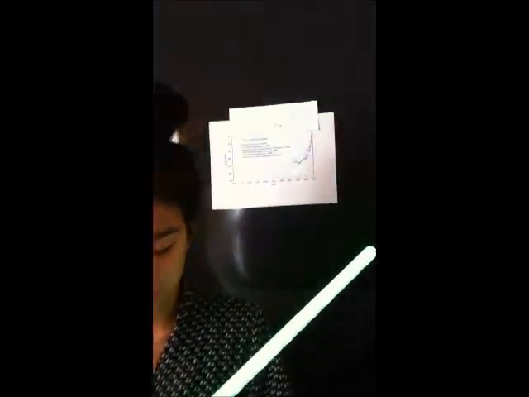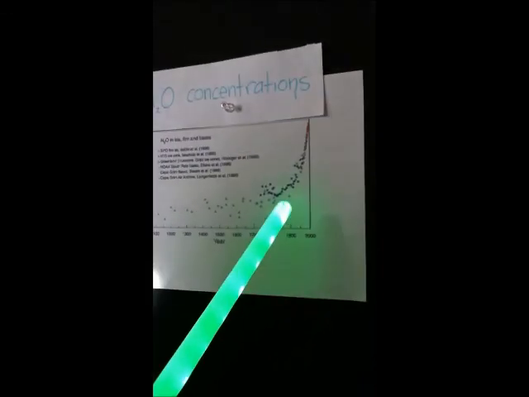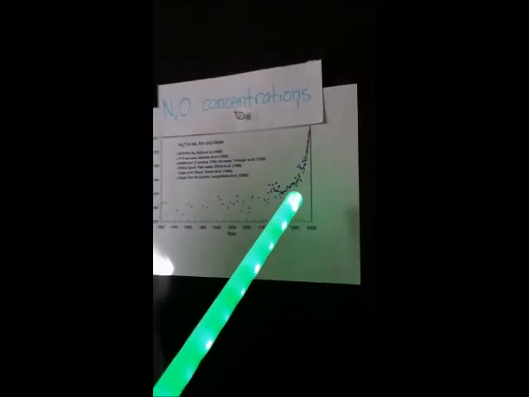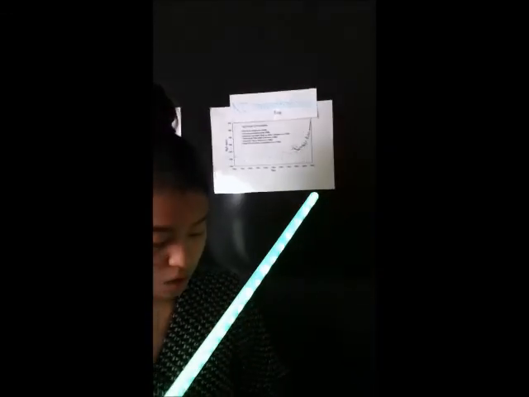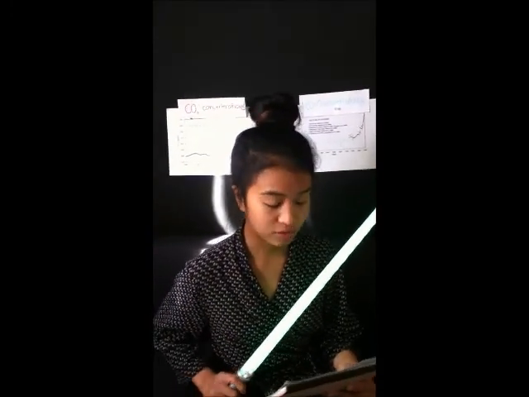From the analysis of the Antarctic ice core samples by the CSIRO and the Australian Antarctic Division, you can see that the concentration of nitrous oxide has increased by about 15% over the last 115 years. And also that there has been an increase of over 25% in atmospheric carbon dioxide levels over the last 200 years.